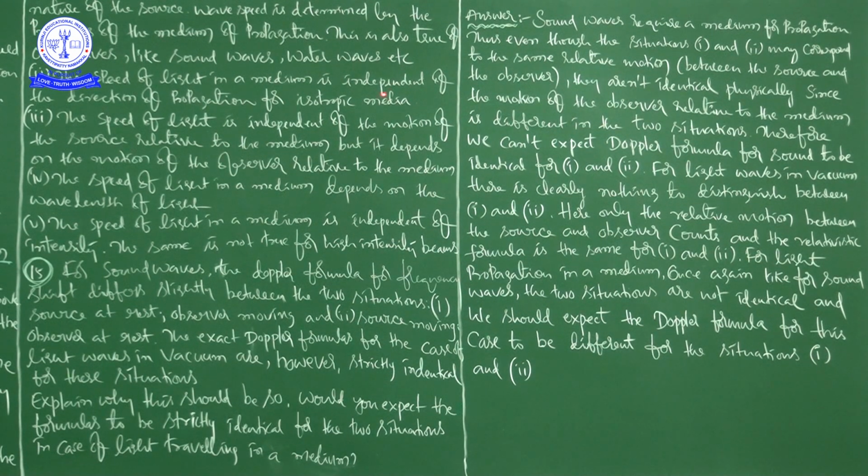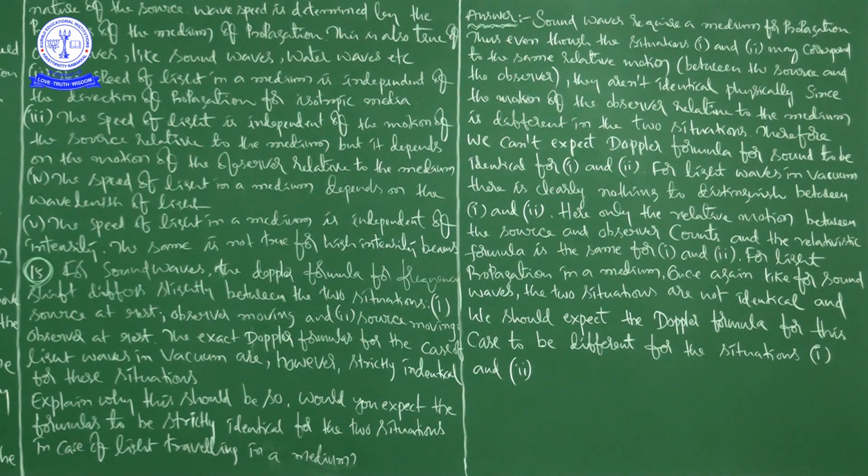Next, second one, see here. The speed of light in a medium is independent of the direction of propagation for isotropic media.